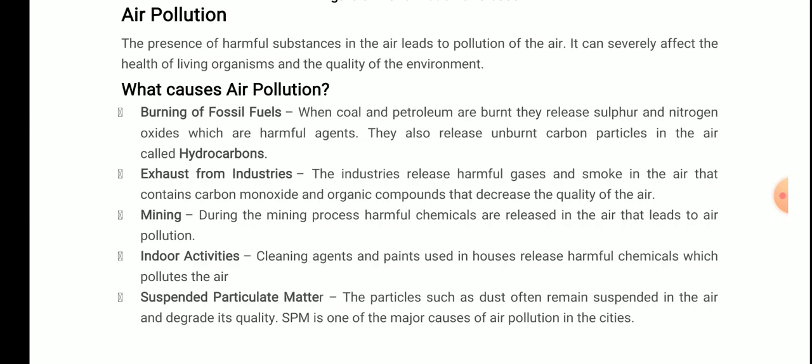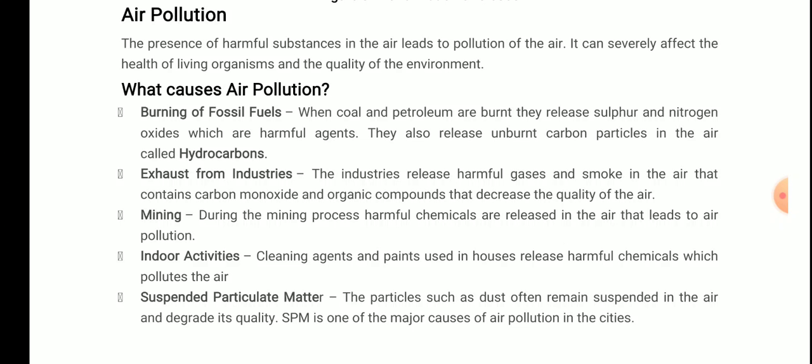So you might have seen that the workers who work in the mining industry face a lot of problems with this, and they are really prone to respiratory disease, meaning they can easily catch it, okay. Next one is indoor activities. How do indoor activities cause air pollution? Cleaning agents and paints used in houses release harmful chemicals which pollute the air, okay.